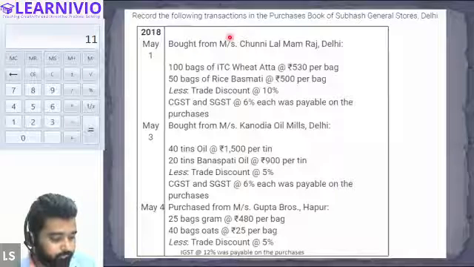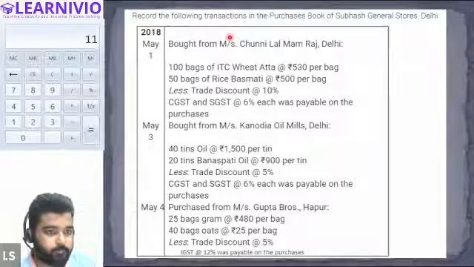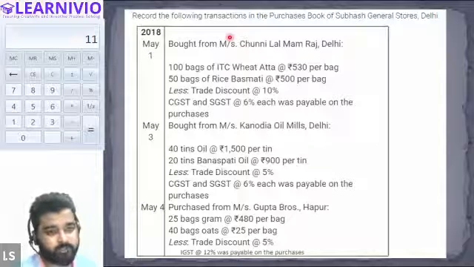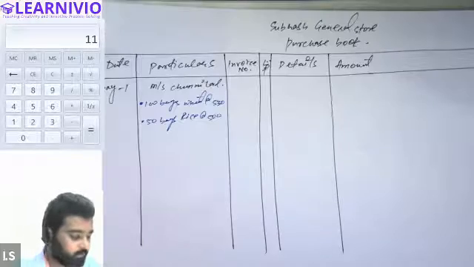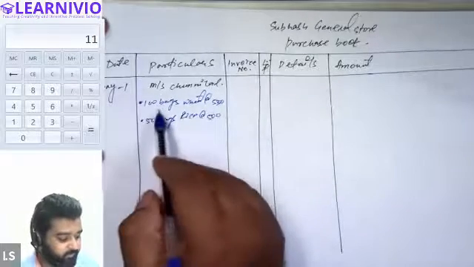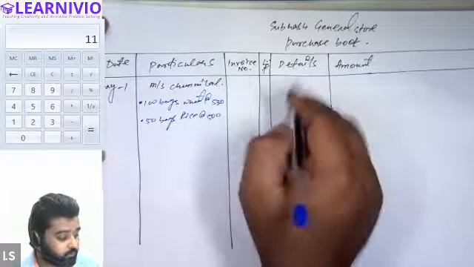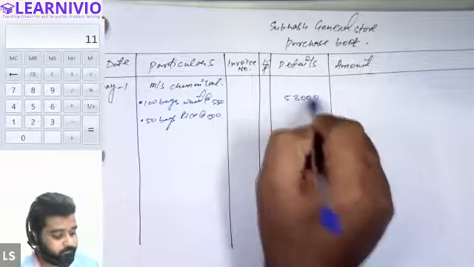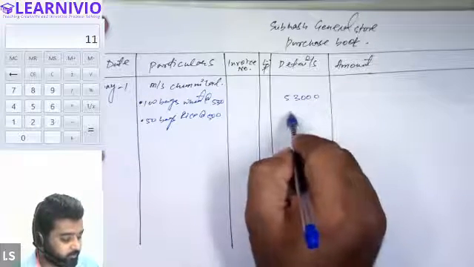Then we have also bought 50 bags of rice at the rate of 500 for each bag. We have also got a trade discount, and then CGST and SGST are also applicable at the rate of 6%. All right. So see, we are buying 100 bags of wheat at 530 each, so the total amount will be 53,000. And 50 bags at the rate of 500 each, so we will have 25,000.